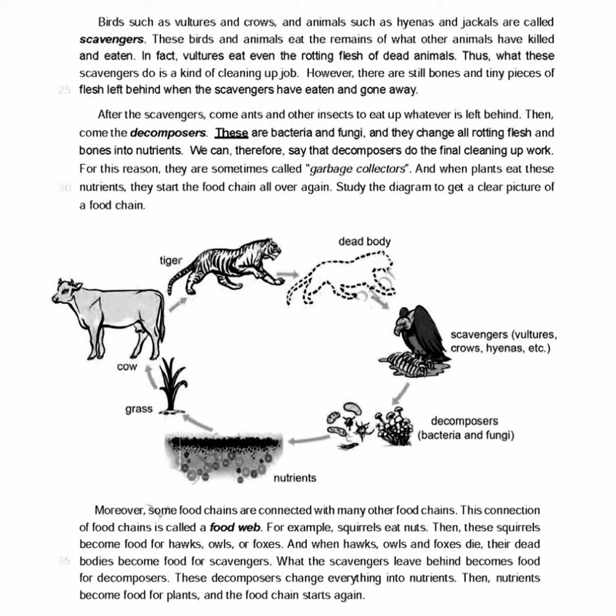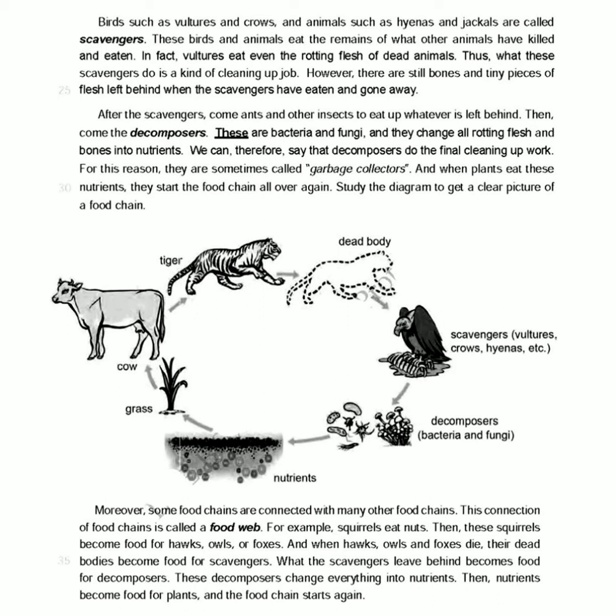Moreover, some food chains are connected with many other food chains. This connection of food chains is called a food web. For example, squirrels eat nuts. Then these squirrels become food for hogs, owls, or foxes. And when hogs, owls, and foxes die, their dead bodies become food for scavengers. What the scavengers leave behind becomes food for decomposers.